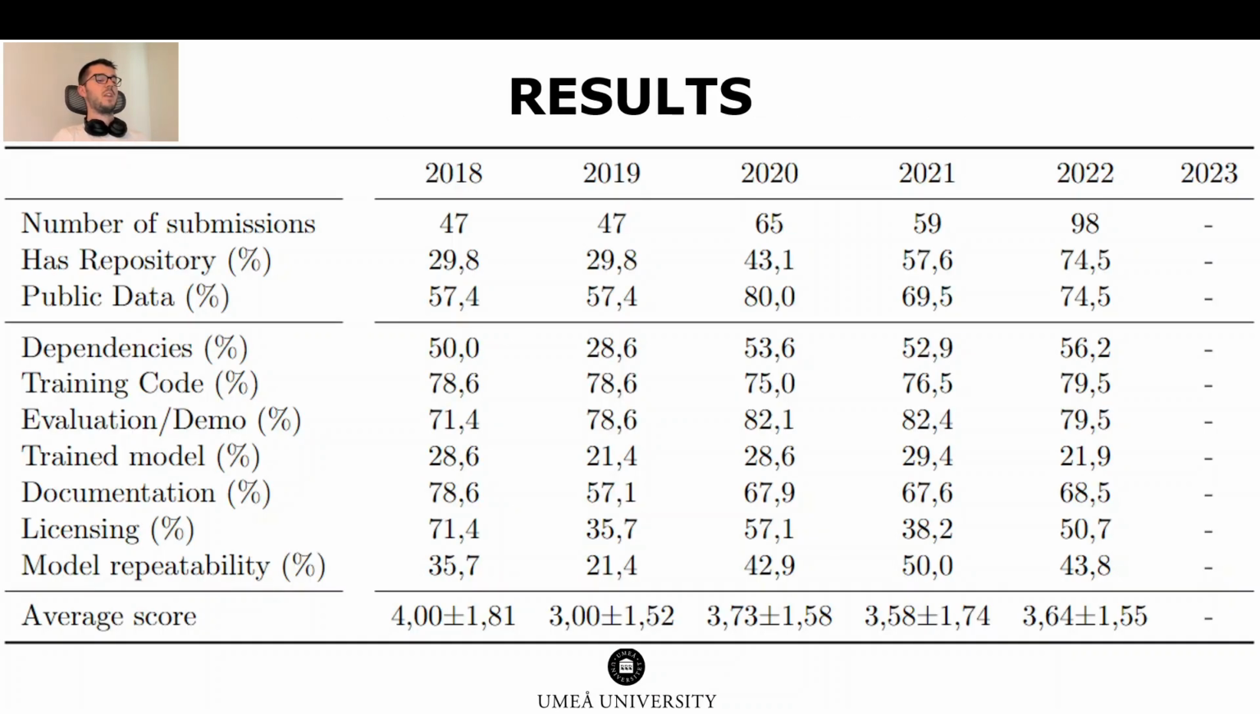With these guidelines, we have then evaluated all the submissions since 2018 to see how things are developing. We believe that the code repository should be available by the beginning of the conference, so as of today, 14th of June, we have decided not to include 2023 submissions yet.